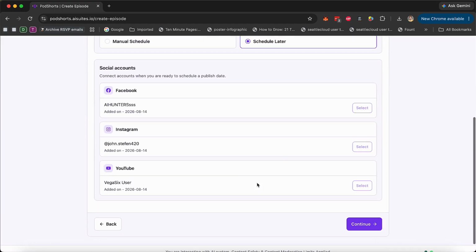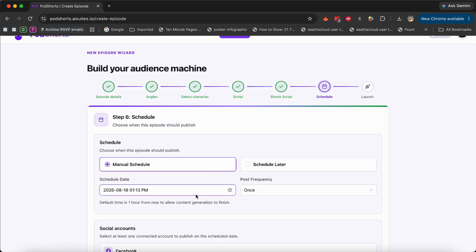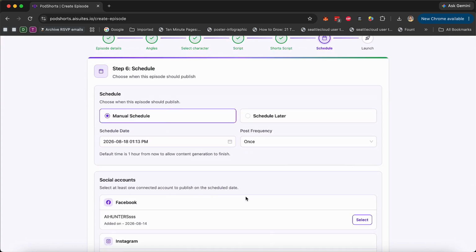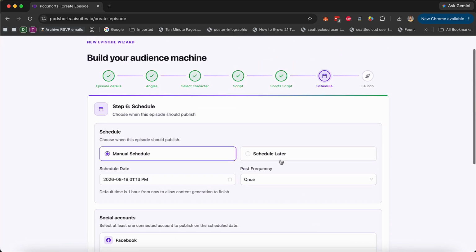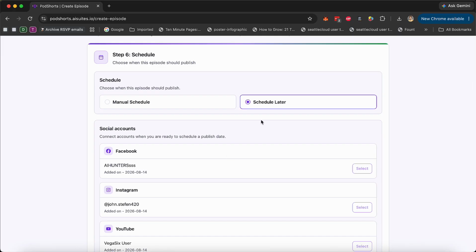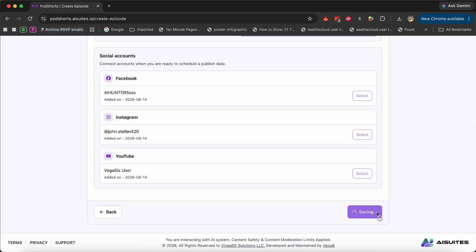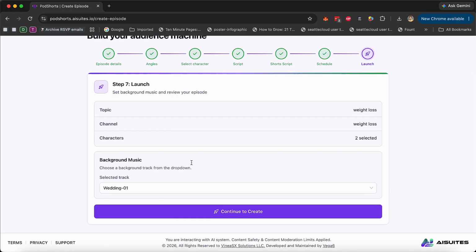And here we go. Now I can schedule all of them right now. I can manual schedule them, what date and time, how many times they need to be posted, or which account they need to be posted. Or I could just schedule them later. I'll have them created and I'll schedule them later. So I'm going to do that and click on continue.